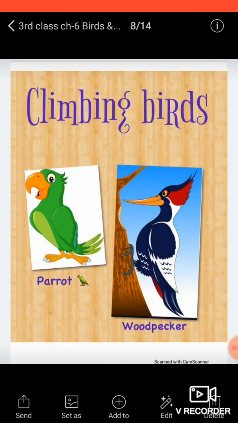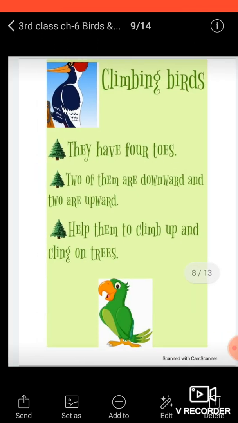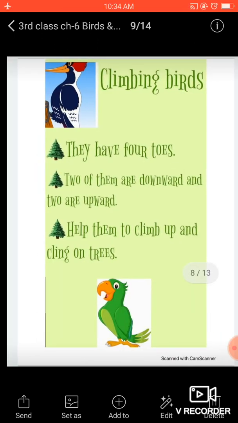Now let's move to climbing birds. Climbing birds are those who have four toes. Though perching birds also have four, their toes work in a different manner, and climbing birds' claws work in a different manner.